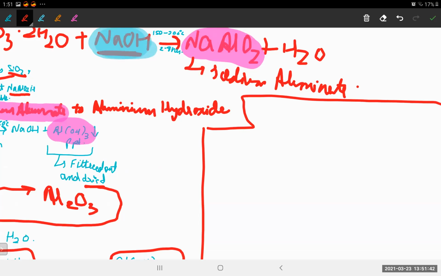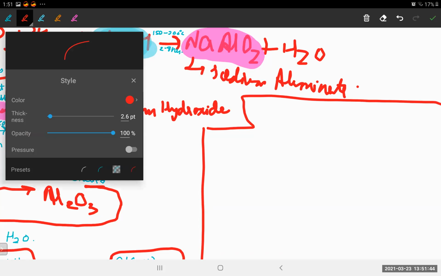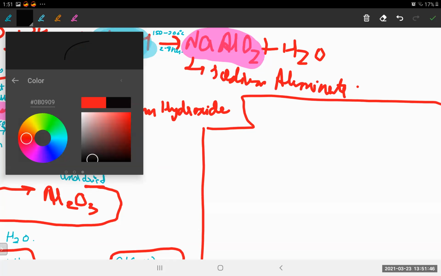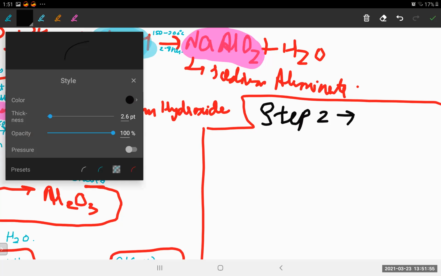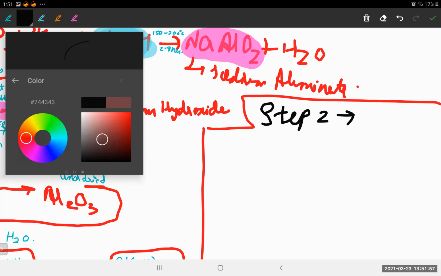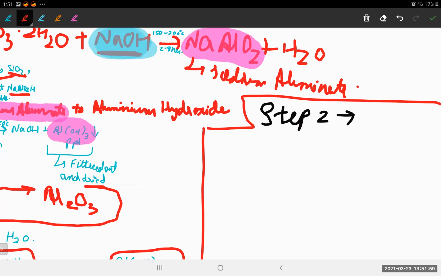So let's write it down. This is step number two. Write down step two. What was step two? In step two, we were supposed to reduce the metallic oxide to its metal. Why? Because we are having the metallic oxide now. We have to do what? I'll write it here. We have to reduce the